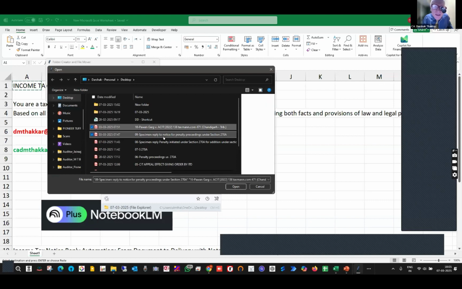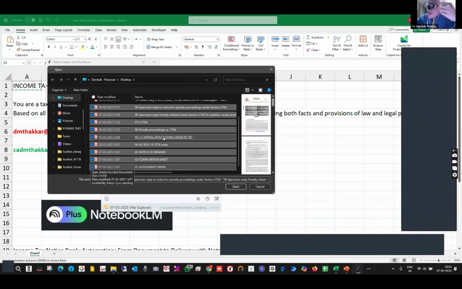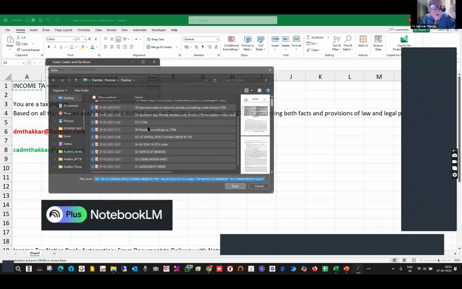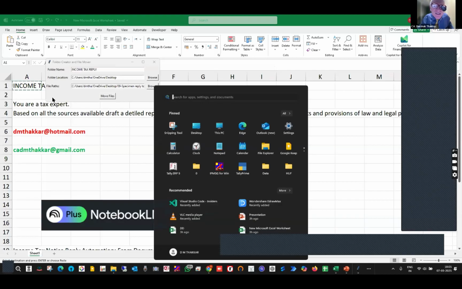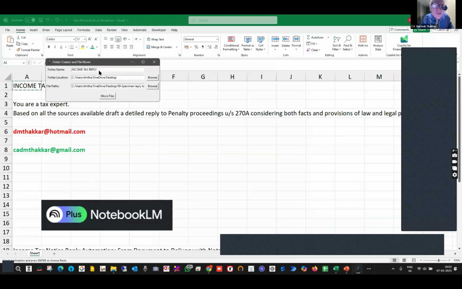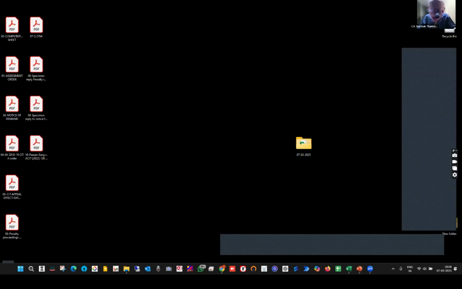1, 2, 3, 4, and so on. I just keep on dumping the documents, all PDF files, irrespective of what order they are in. I'm not concerned about the sequence of events. So I say open, I say move files, right? There is some error, but anyway, I say move files, and it gets moved. The point is the pace at which things happen. I could have done this manually. So I will get that folder on my desktop, and I create it that way.